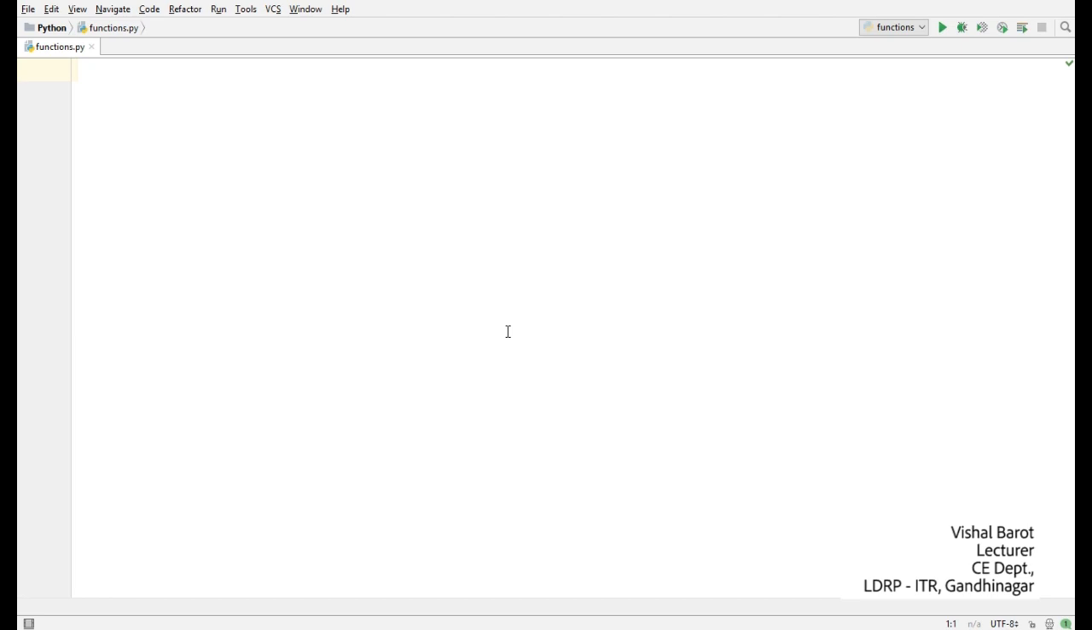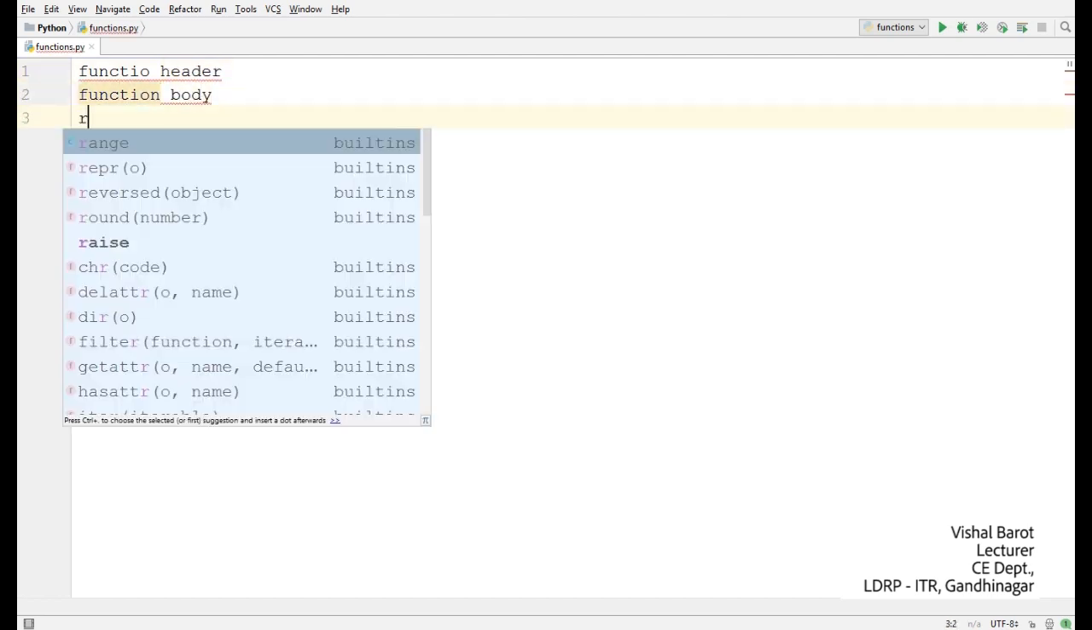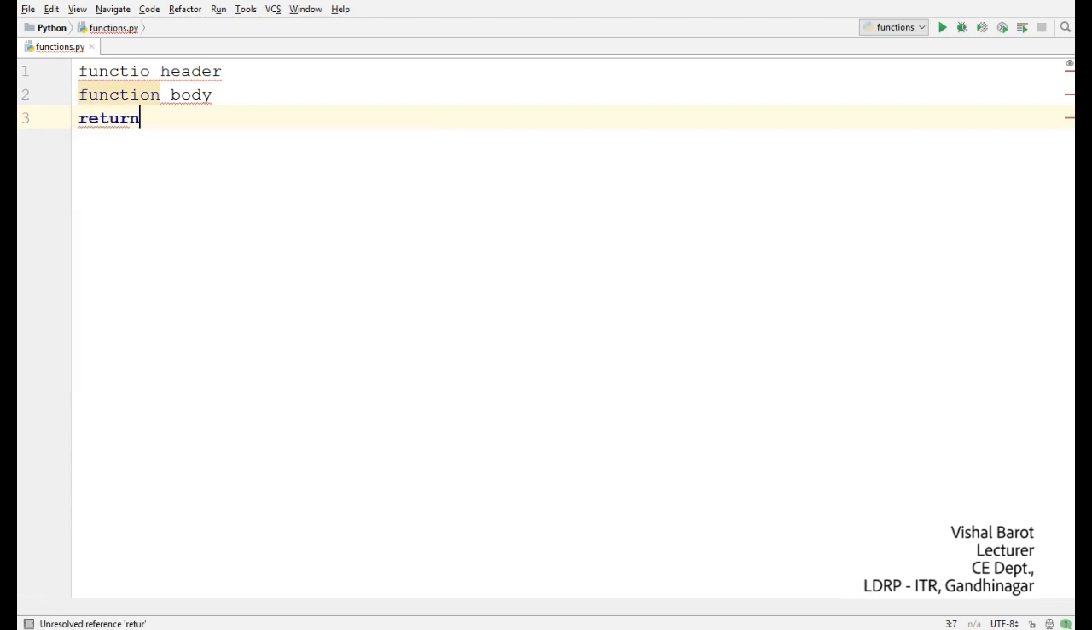So we are going to define the first function in Python. First you need to keep in your mind that any function has three parts. The first thing is the function header, the function body, and the return statement. Return statement is actually part of the function body, so we can count the return statement inside the function body as well.